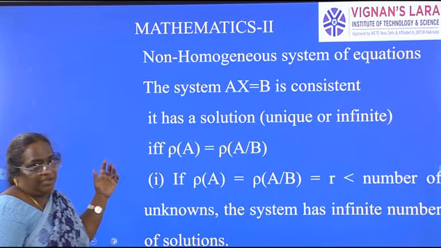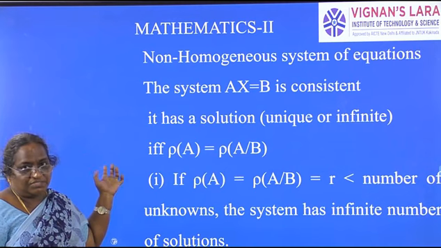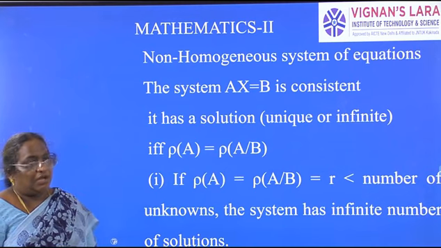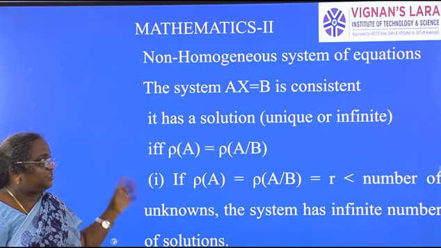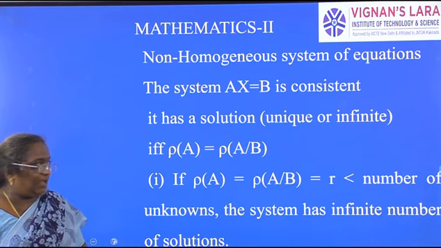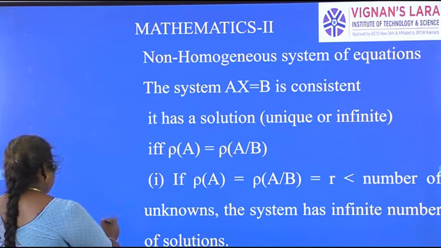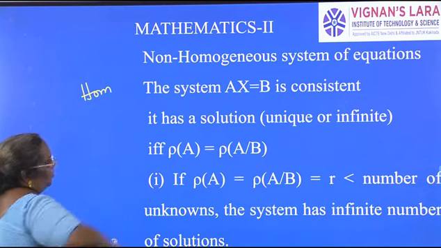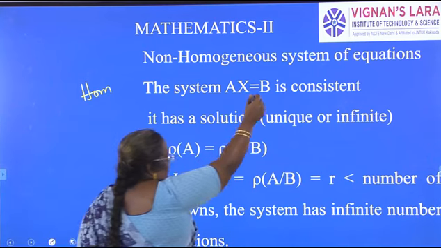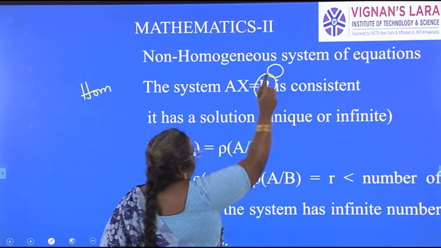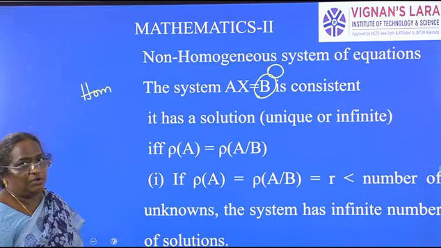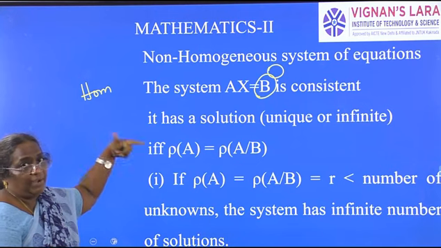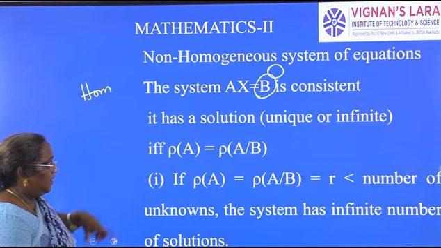Yes, good morning everyone. So in the last class we have seen about homogeneous system of equations. Now we shall see non-homogeneous system of equations. As already I have told you, what is the difference between homogeneous and non-homogeneous? Homogeneous, here matrix B will be a zero matrix. For non-homogeneous, matrix B will be a non-zero matrix. That is the only difference.